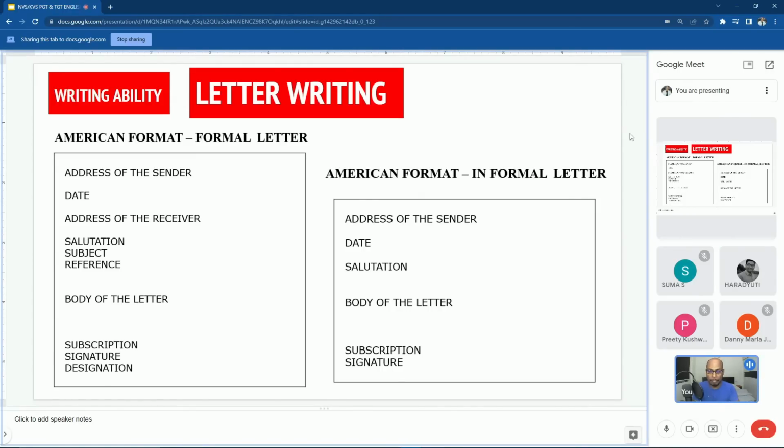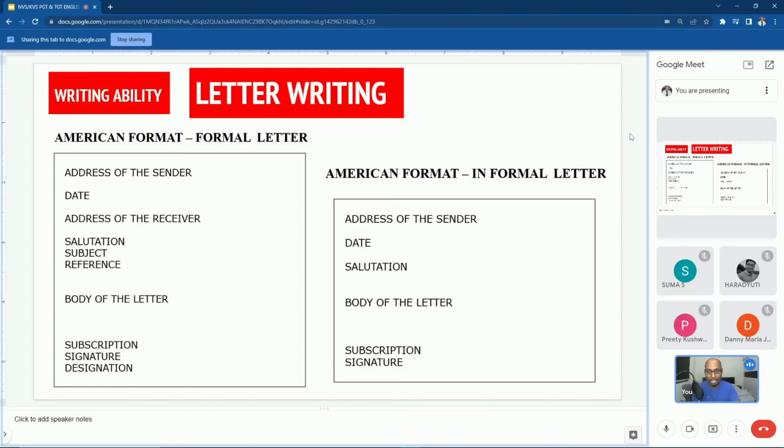Address of the sender means the one who is sending the letter, and date is the date on which the letter is being written. There are many different formats. When you are writing a formal letter, you have to follow the format of a formal letter and formal date. That will come in a question, you will understand that one. Then address of the receiver means the one who is receiving your letter. Then what is salutation? It is a greeting. Sir, ma'am, dear, all those come under salutation.